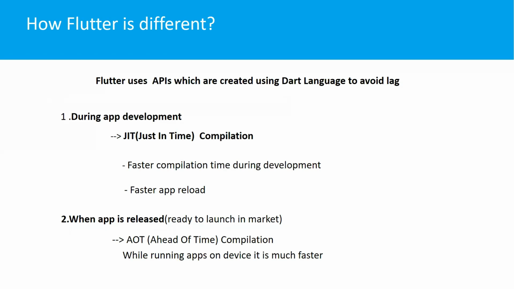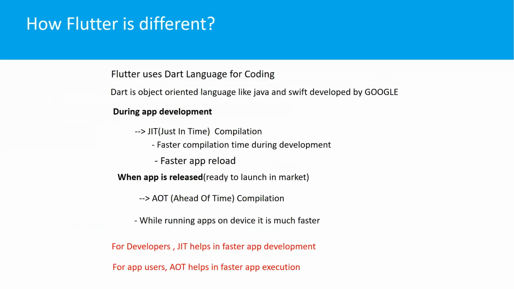to a native Android application, we need to totally rerun the application. It is somewhat time consuming. In the case of Flutter, they provide a hot reload option. Because of this, with just a single click, I can see the modifications. The second one is AOT, ahead of time. Because of ahead of time compilation, we can avoid the lag. Finally, what I can say is JIT is somewhat developer friendly and AOT is somewhat user friendly.